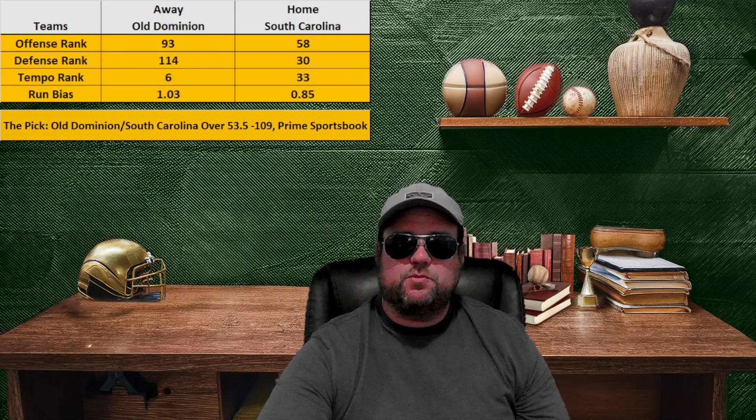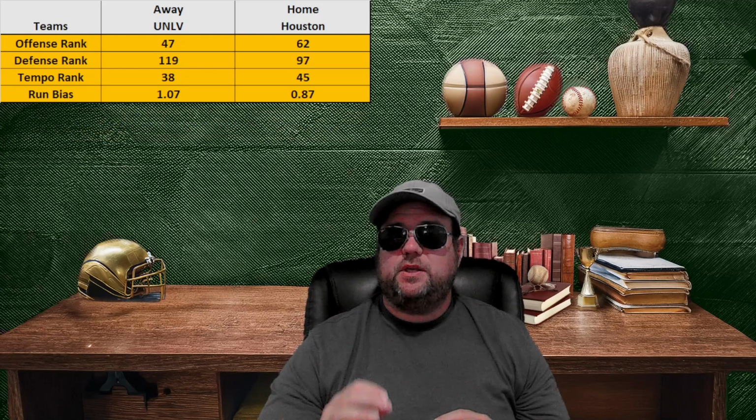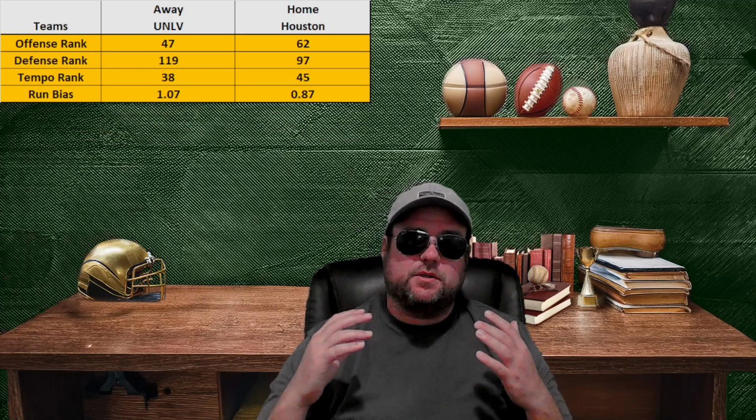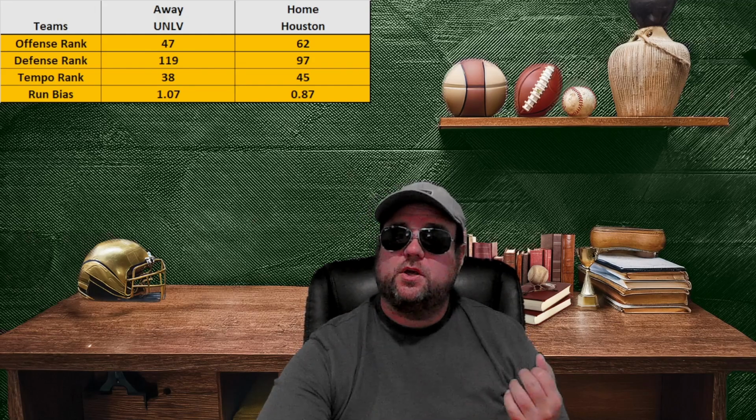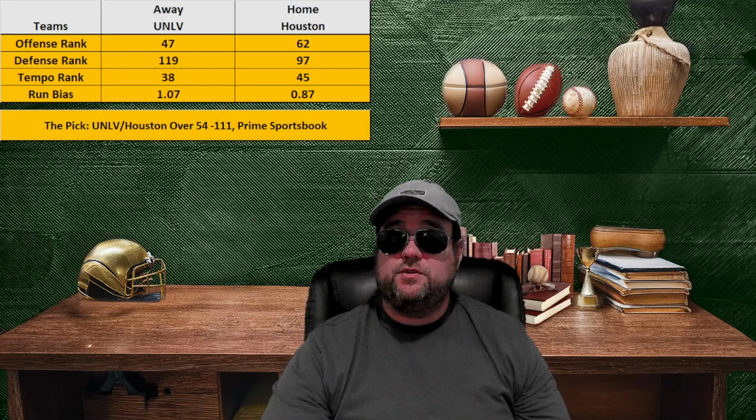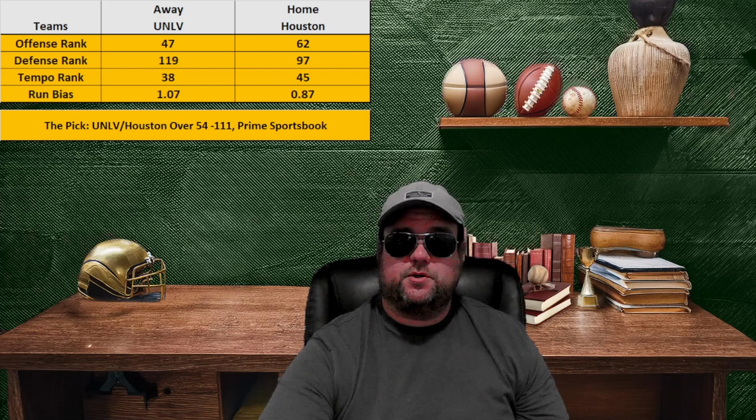Moving out west, we're taking a look at UNLV and Houston. So UNLV has an okay offense, not a very good defense. Looking at Houston, same situation. An okay offense, a horrible defense. Both these teams tend to play quick. Houston tends to throw the ball more often than run. So in the game between UNLV and Houston, I like over 54, and I took that at Prime Sportsbook.